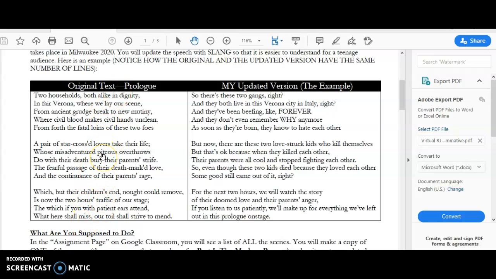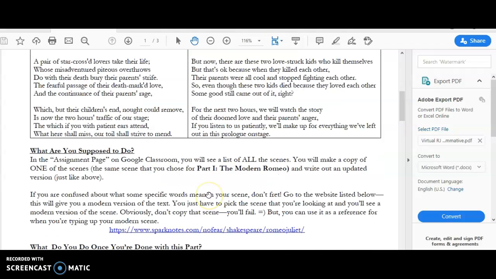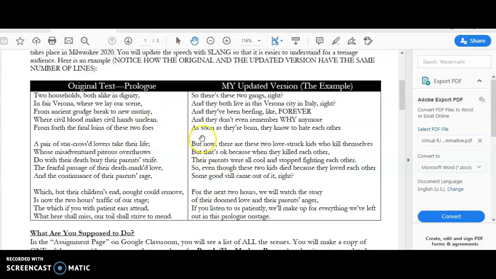So it'll give you an easier version to read, something that you would be able to read today. So it won't give you all these hard words. It'll give you an easy version that you can then put into your own words, if that makes sense. So I highly recommend that. You're not going to have to do this for a few days. So what's going to end up happening is you'll have to choose between 6 different Google Docs. You'll make a copy of one of the Google Docs, and this will already be in that for you.